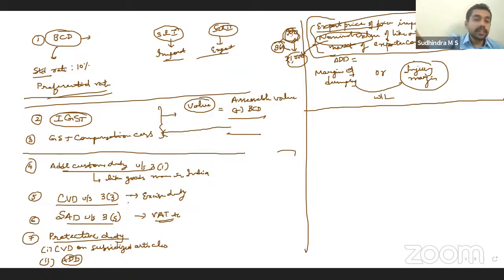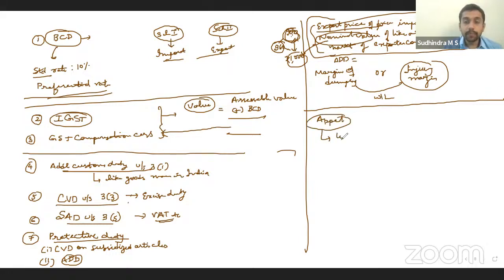Yes, these are the different types of duties that can be levied. Now, they have passed an order also, assessment at the time of importing, at the time of clearance for home consumption. But you are aggrieved by the order passed. You feel some of the duties that they have passed, let's say anti-dumping duty or whatever, the calculation of it, you're not agreeing with it. You're saying it's too much what they have computed. So in that case, what you can do, order passed by the Commissioner of Customs, appeal.